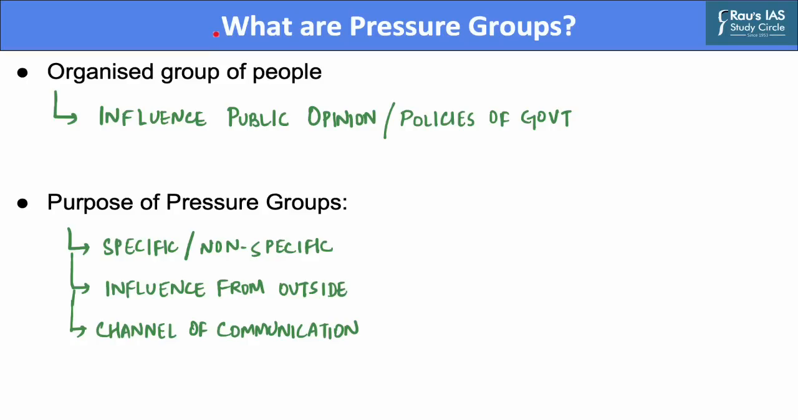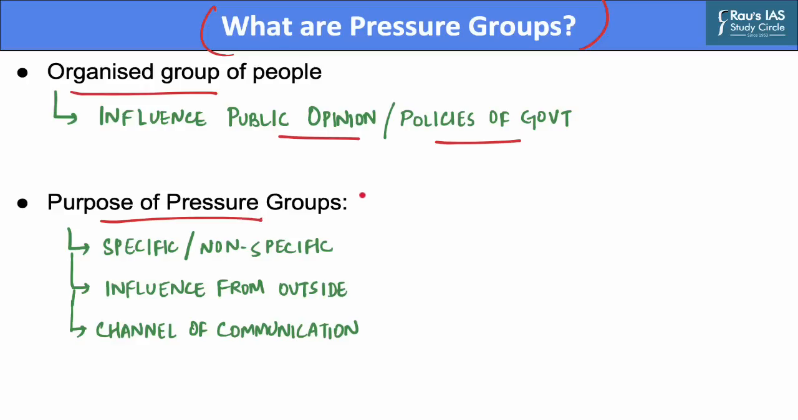Before discussing pressure groups, we need to understand what a pressure group is. A pressure group is an organized group of people that aims to influence public opinion or policies of the government. It includes churches and charities, businesses and trade associations, trade unions and professional associations, as well as think tanks of various complexions, etc. Now, what is the purpose of a pressure group?